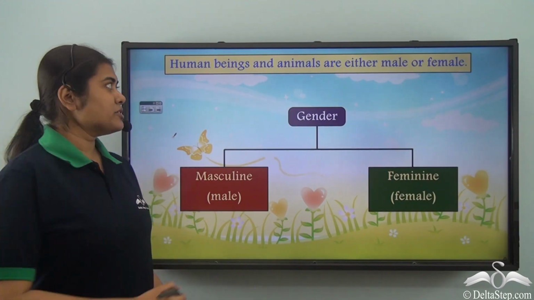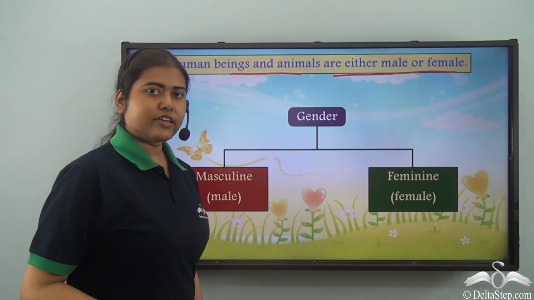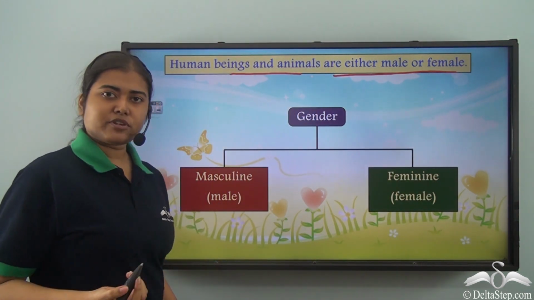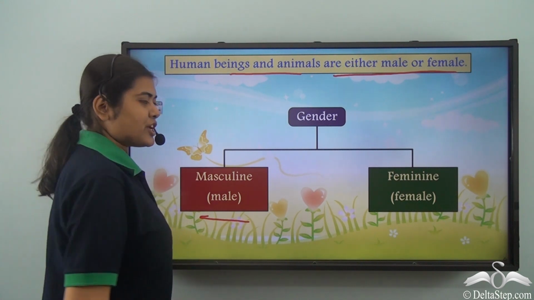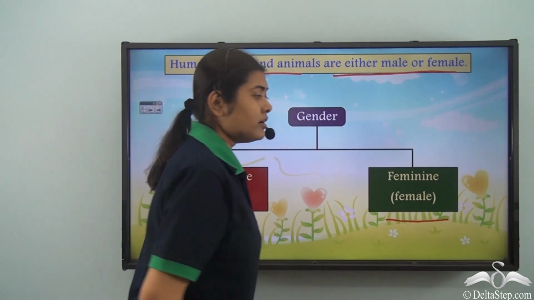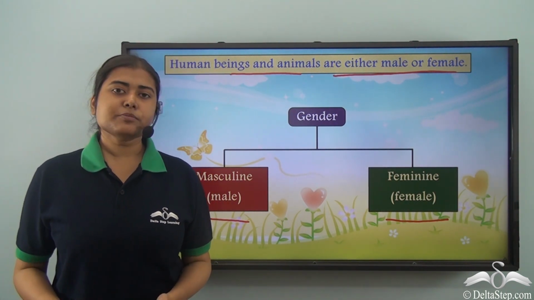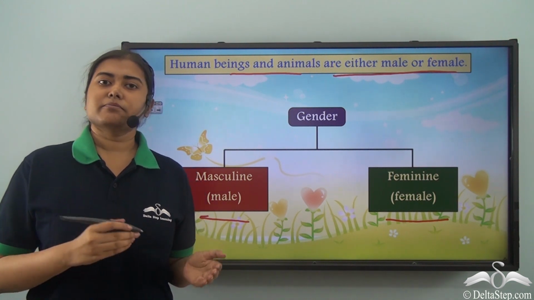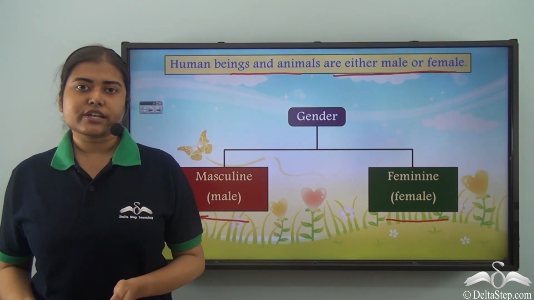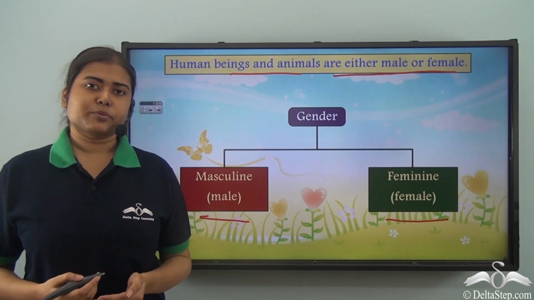We know that human beings and animals are either male or female. So there are two types of gender, the masculine gender referring to the male nouns and the feminine gender referring to the female nouns. Now we have already learnt about some of the examples of the masculine and the feminine gender. Today we are going to learn about some more such words.